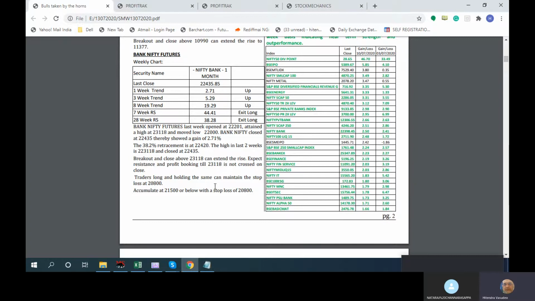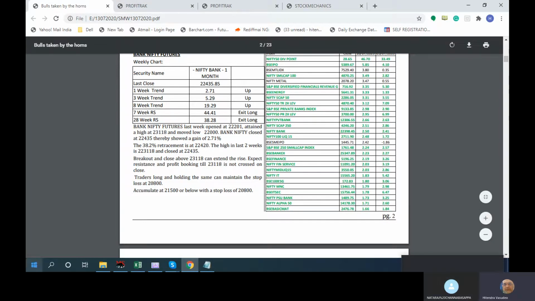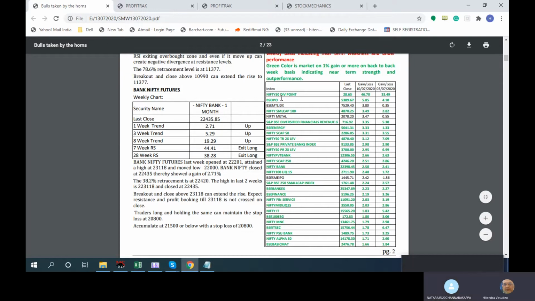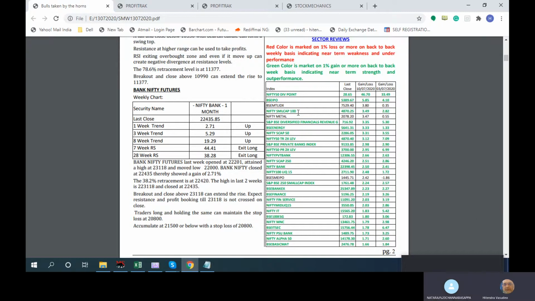In which you get the table which actually tells you about back-to-back 3 weeks. Suppose I'm looking at Nifty, BSE, various indices which are there in NSE and BSE. Let's say Nifty small cap is there. Last week the market closed on 10th, it gained by 3%, and the market closed on 3rd September, it gained. So it's a three weeks kind of a thing.